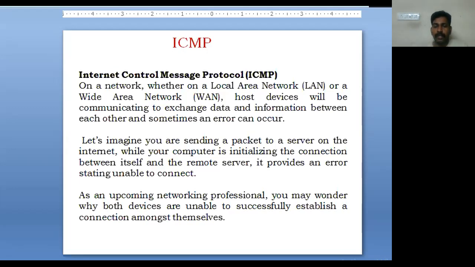For example, if we are sending a packet to a server on the internet, the computer first initializes the connection between the device and the remote server, then it provides an error stating that it is unable to connect. As an upcoming networking professional, you may wonder why both devices are unable to establish a connection.